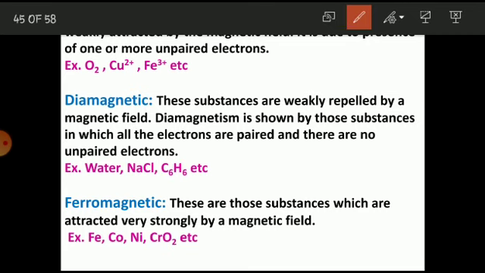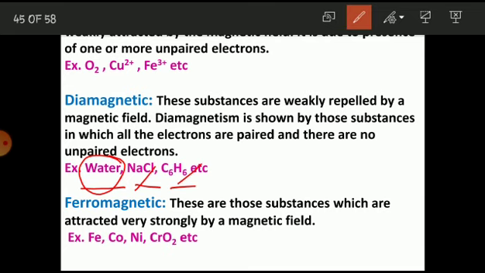So, example: water, NaCl, benzene, etc. In water, you will not get any unpaired electron. In NaCl, you will not get any unpaired electron. Same like benzene. So no unpaired electron is present in water, NaCl, and benzene. All electrons are paired, and due to this, these substances do not show magnetic property.